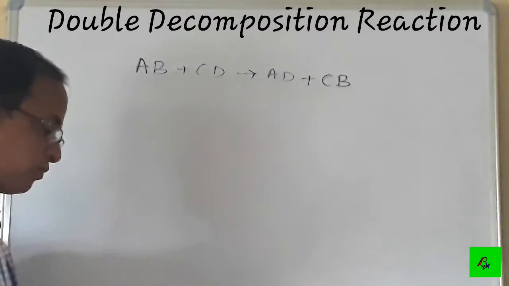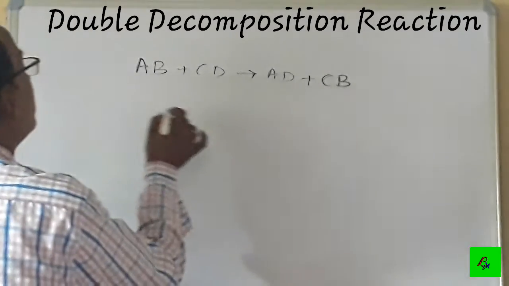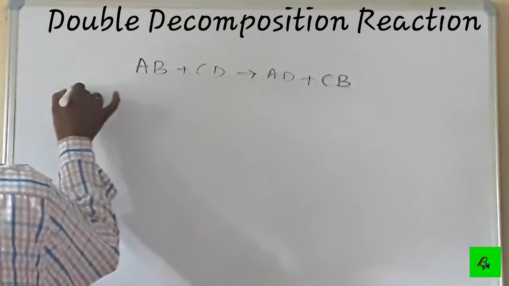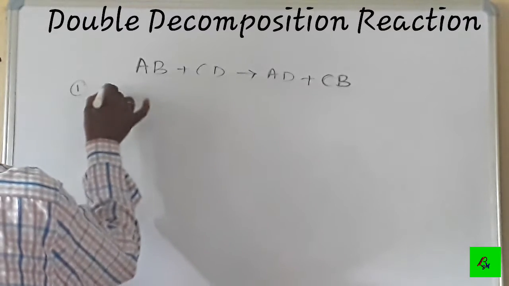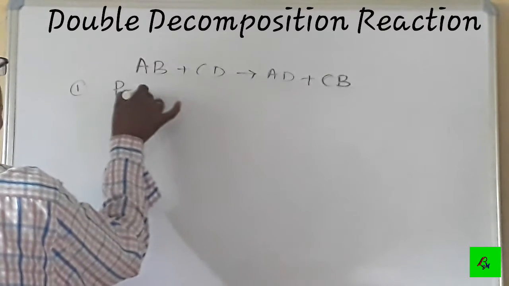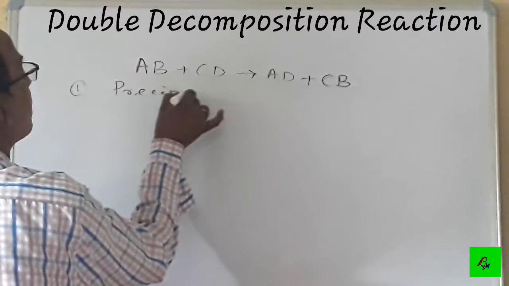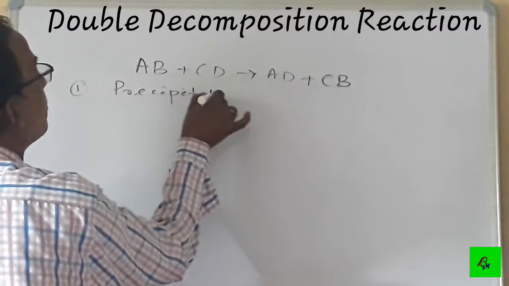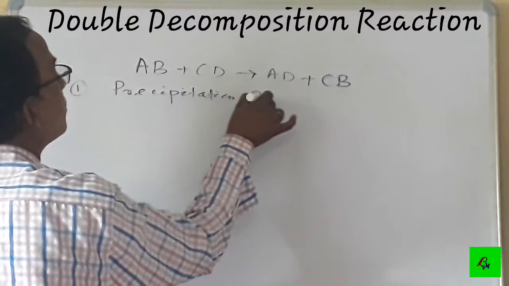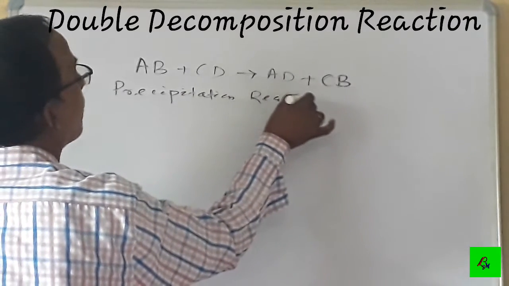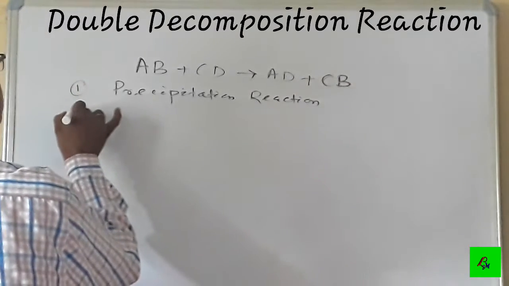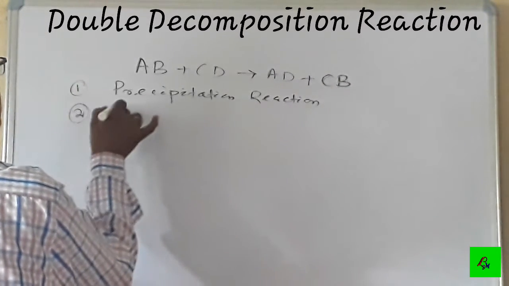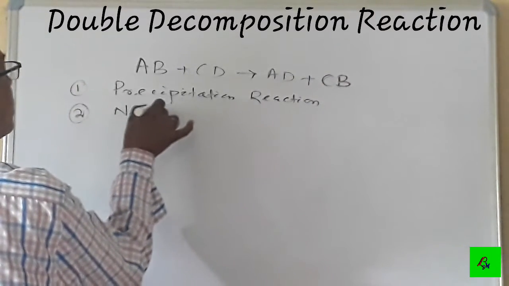Some examples. First of all, again, the double displacement reactions are of two types. One is precipitation reaction. Another is neutralization reaction.